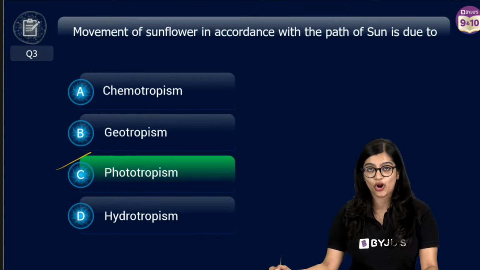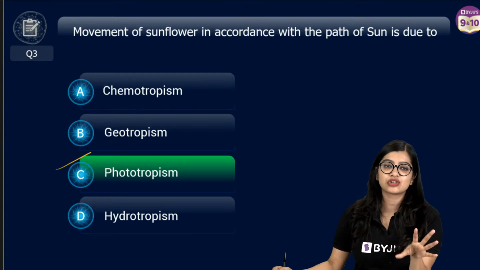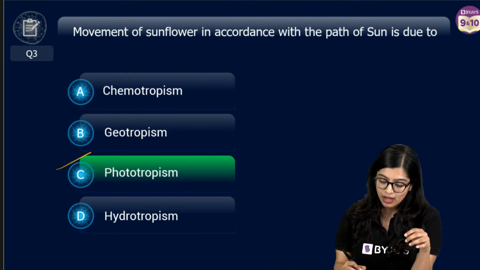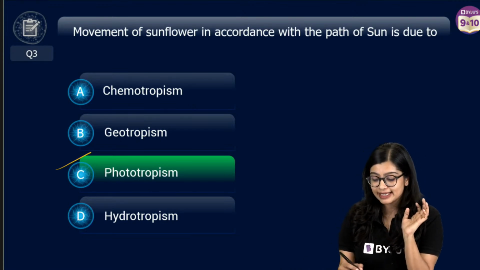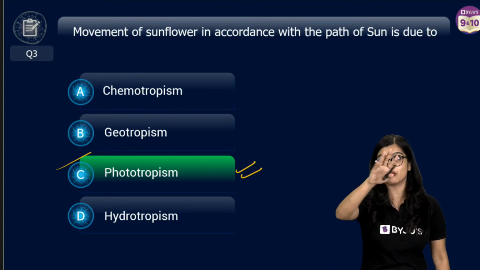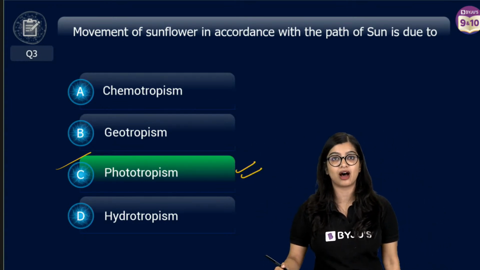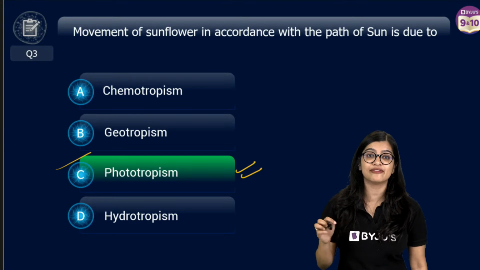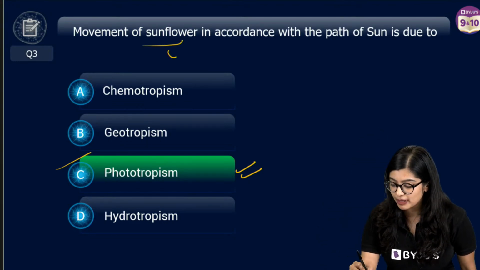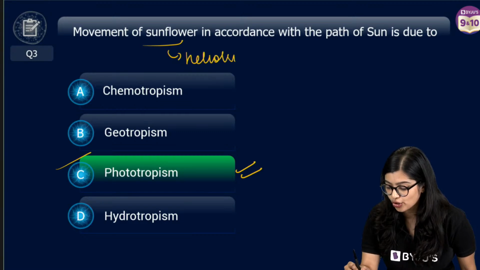Correct answer is phototropism. Now I'll tell you one extra piece of information, right? Although broadly we say that phototropism is the movement of the sunflower in accordance with the path of the sun, this movement in itself is actually called heliotropism.